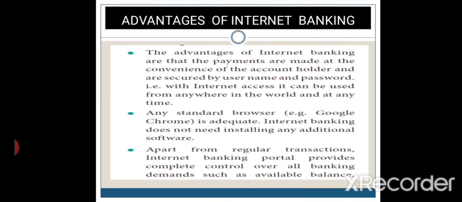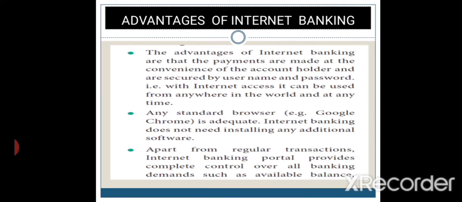The account is very secure because every holder has to use the username and the password. With internet access, it can be used from anywhere in the world and at any time. This is also the same as mobile banking. We can access this account at any time and anywhere.